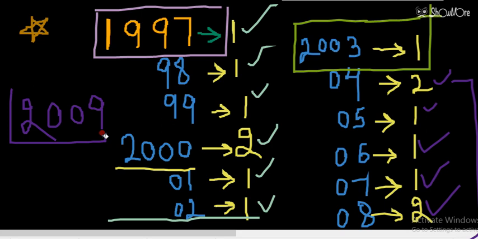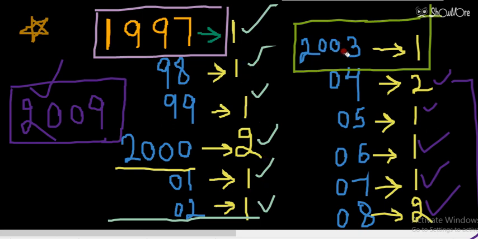So basically students, you have to convert the number of odd days into weekdays, into proper weeks. Like you can see, this is 1 plus 1, 2, 2 plus 1, 3, 3 plus 2, 5, 5 plus 2, 7. So after 2002, the number of odd days will be converted into 1 week.